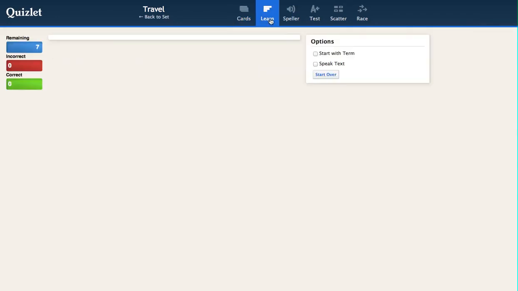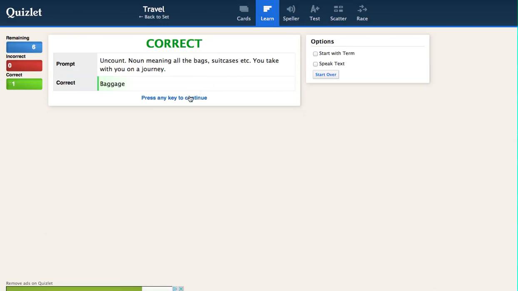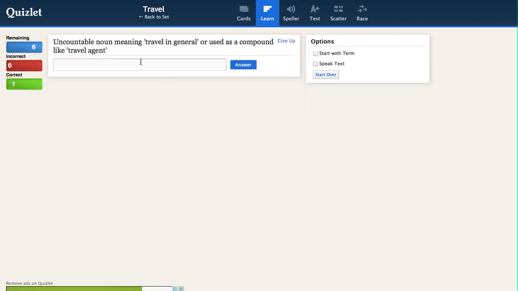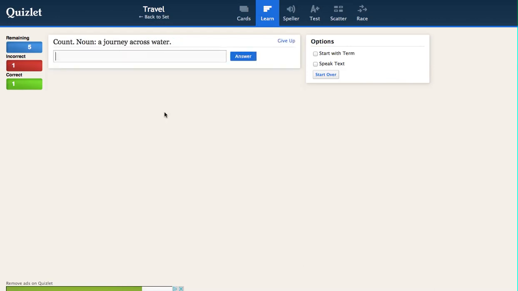You can then go on to learn, and again you can start with the term, you can ask for audio. I suggest you start with the definition because it's easier to remember a word than it is to remember a whole description like this. The word here is baggage, I think. So if I put this in, it should tell me that it is correct. Yes, it does. If you make a mistake, it will help you. An uncountable noun meaning travel in general, or used as a compound, is probably travel. But if I misspell it, then it will actually correct it for me, which is really great.